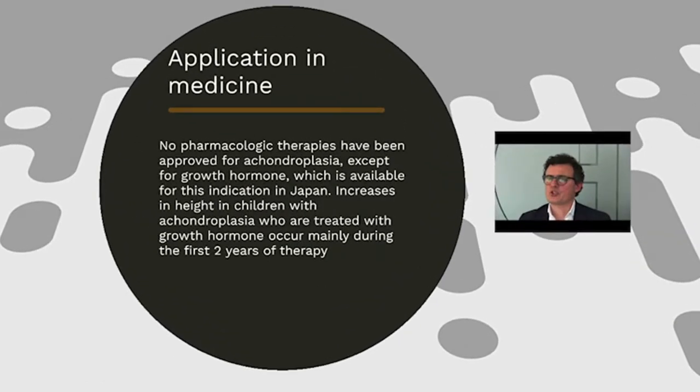Next, we have the application in medicine. No pharmacologic therapies have been approved for achondroplasia, except for growth hormone, which is available for this indication in Japan. Increases in height in children with achondroplasia who are treated with growth hormone occur mainly during the first 2 years of therapy.